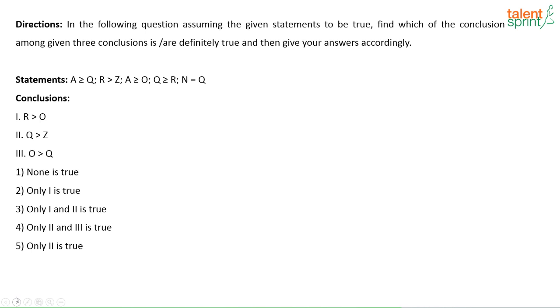Hi Sampath, good evening. So the next question is on coded inequalities. In the following question, assuming the given statements to be true, find which of the conclusions among the given 3 conclusions is or are definitely true, and then give your answers accordingly. So the statements here are A is greater than or equal to D, R is greater than Z, A is greater than or equal to O, Q is greater than or equal to R, N is equal to Q. And there are 3 conclusions given. R is greater than O, Q is greater than Z, and O is greater than Q. Tell me which of the conclusions definitely follows.